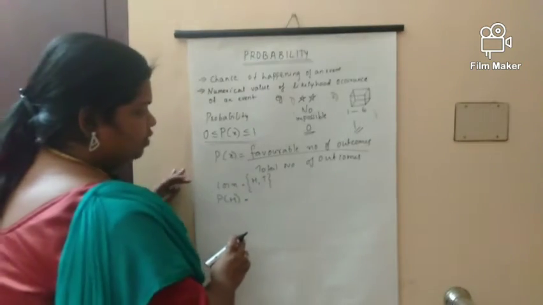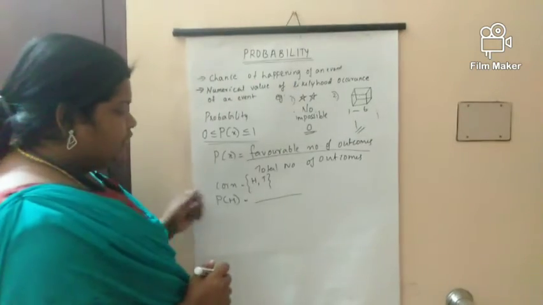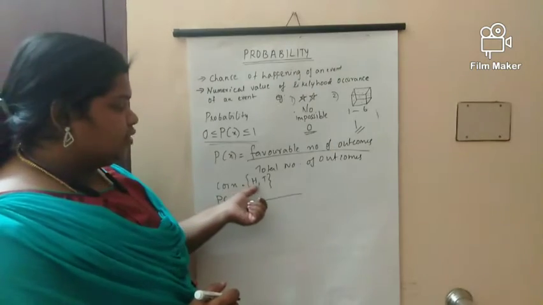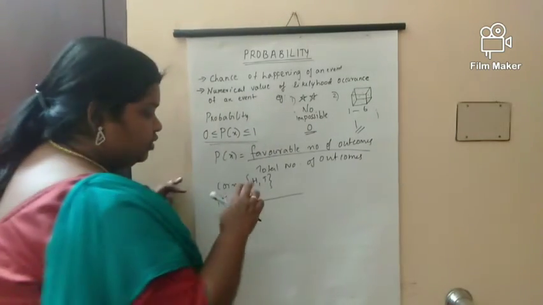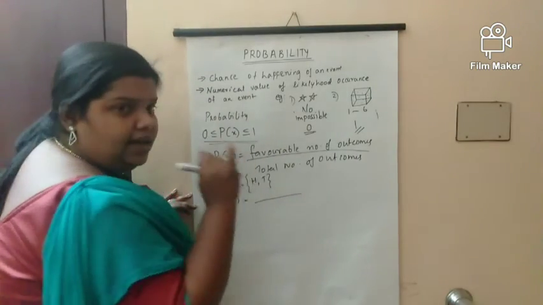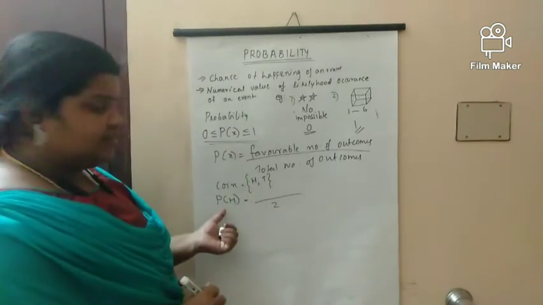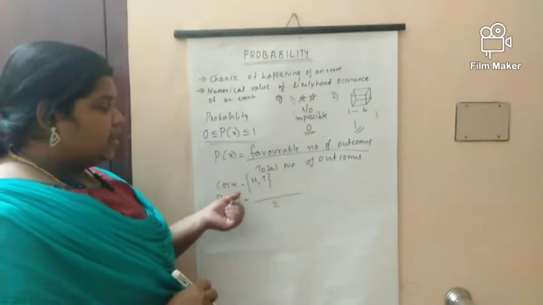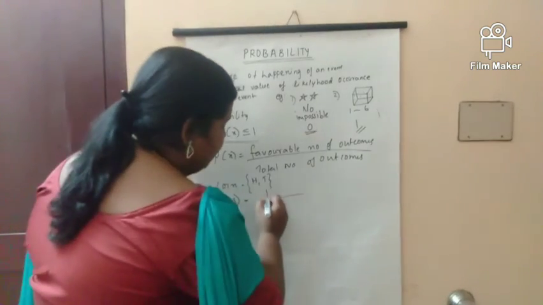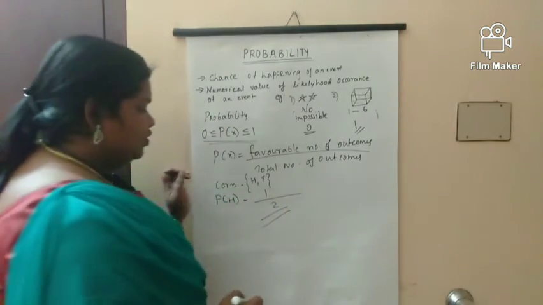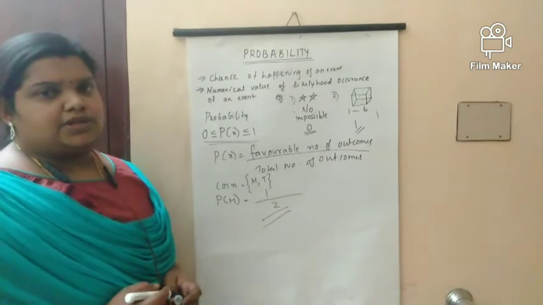While tossing a coin, the total number of outcomes are head and tail, which is 2, because one head and one tail, 1 plus 1, 2. And for the favorable outcomes, how many heads are here? Only one head is there. So we will get 1 by 2. That is, the chance of getting a head is 1 by 2.